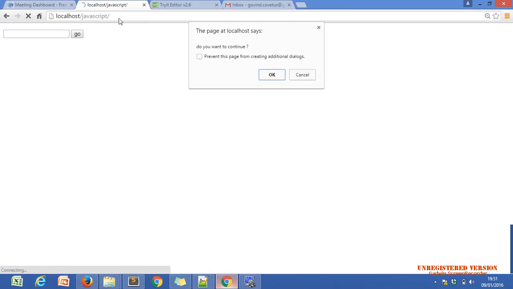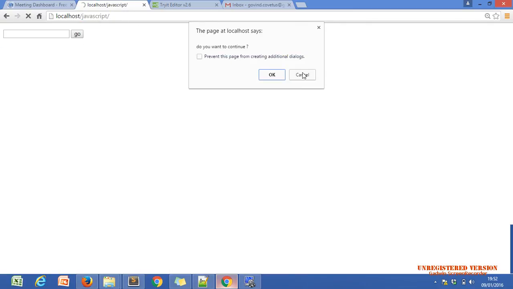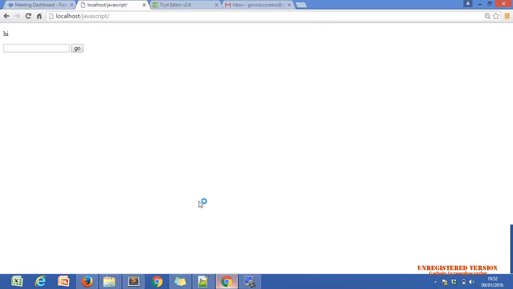One confirmation box with the message, do you want to continue. If I click on OK, then it should show true. Let me click OK. Yes, true is coming on our pop-up. If I click OK, it will just be removed. And if I click on cancel, then false is coming. Now it is proved that our confirmation box returns either true or false. Okay, Nazar, you get the point.